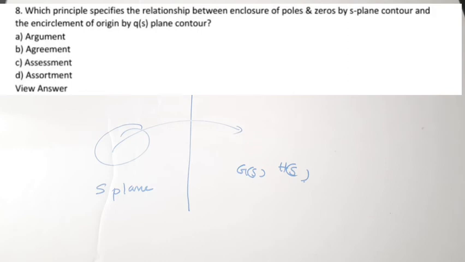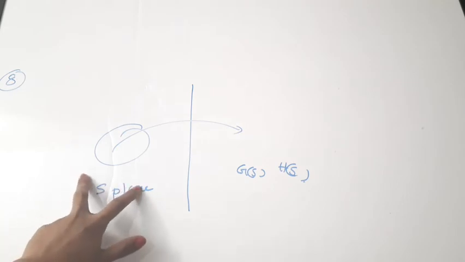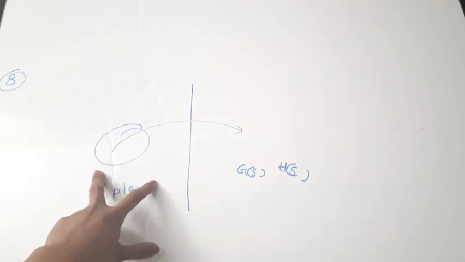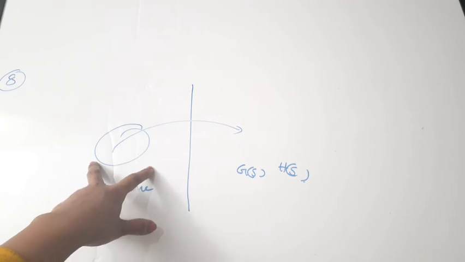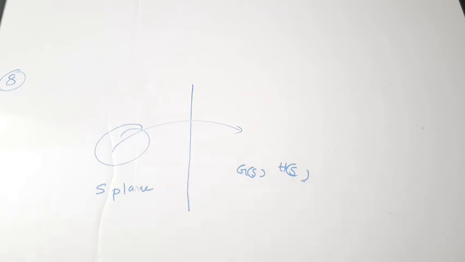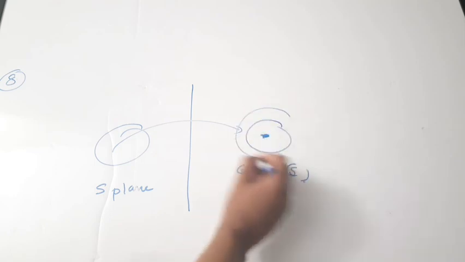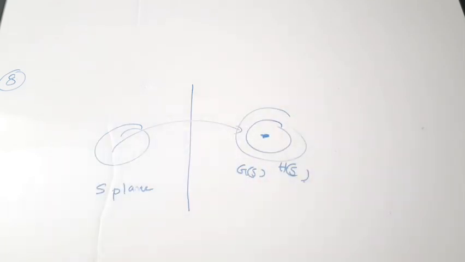So this question asks which principle states the relationship between enclosure of poles and zeros in the S-plane contour and the encirclements of the origin. Encirclements of the origin means that this is the origin, and we count how many encirclements there are for the G of S, H of S plane contour.